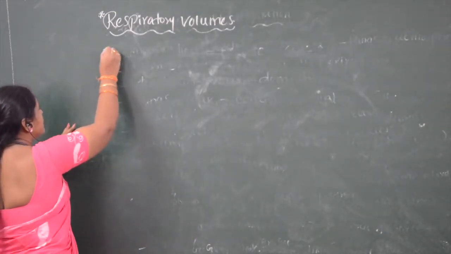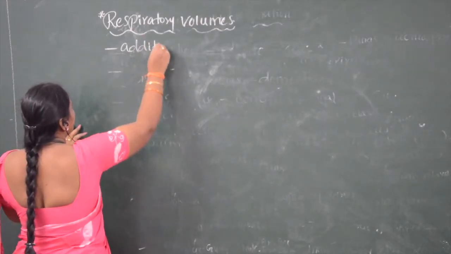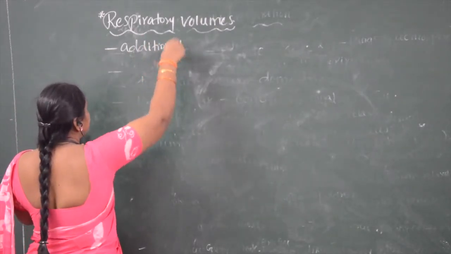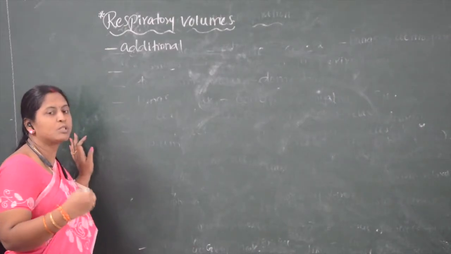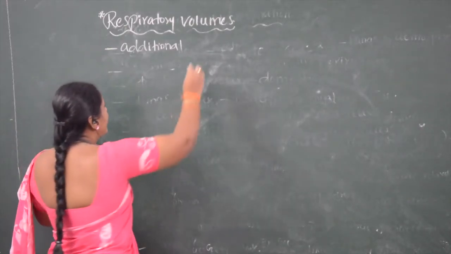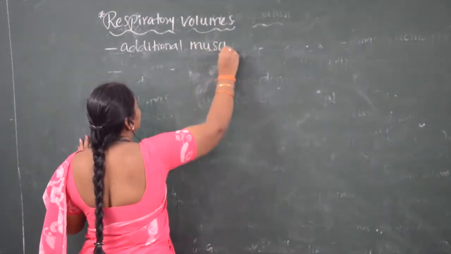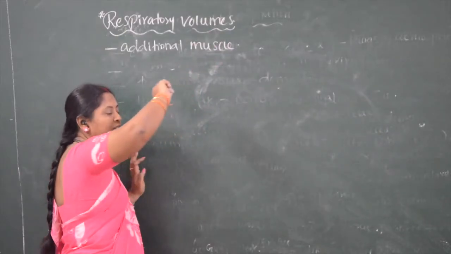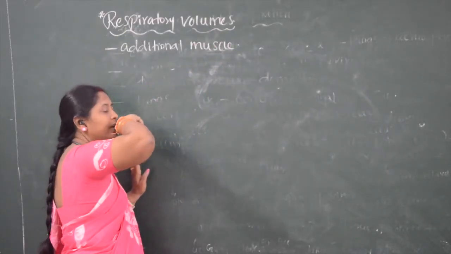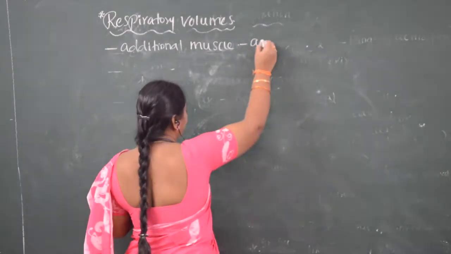The additional muscles present in our body are the abdominal muscles.